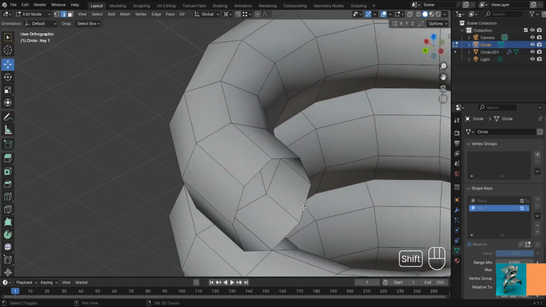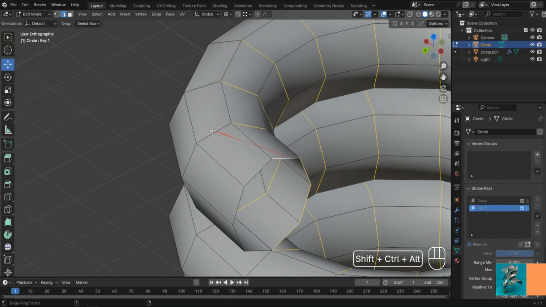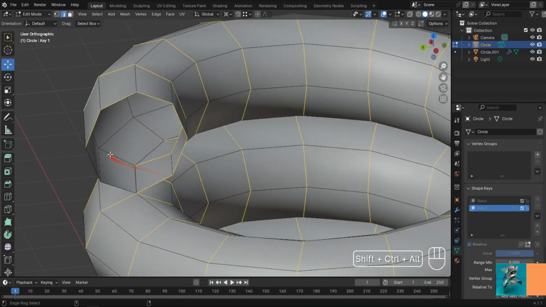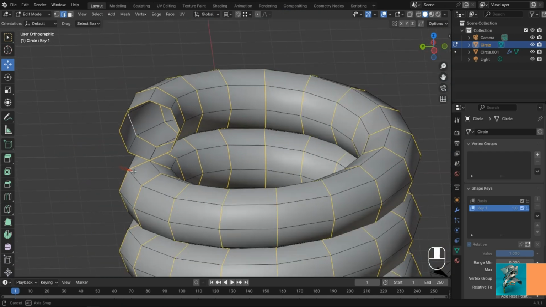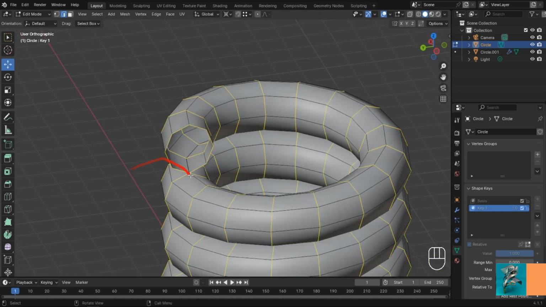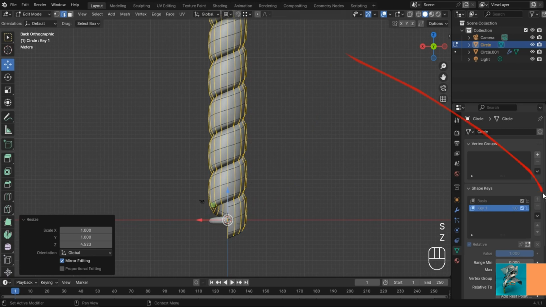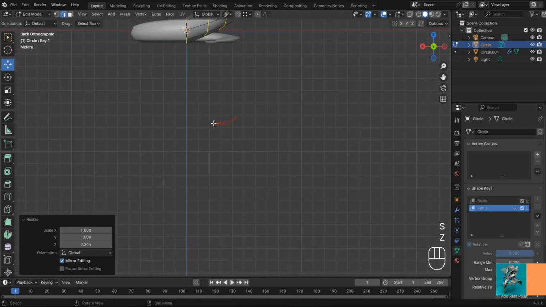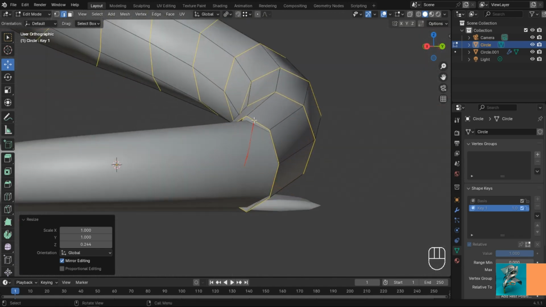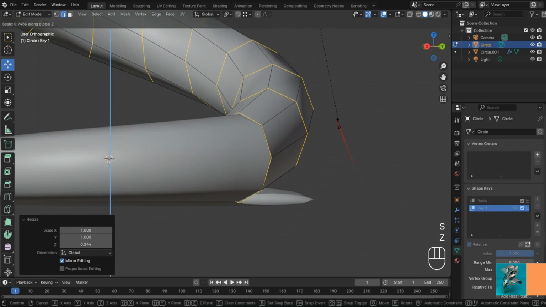Hold down Alt plus Control plus click LMB and hold Shift to continue for edges ring select. Keep working like me. Set the pivot to the cursor. Scale up on the Z axis by pressing S plus Z and dragging the mouse. Again, put the pivot to individual origins and scale down on the Z axis by pressing S plus Z and dragging the mouse.